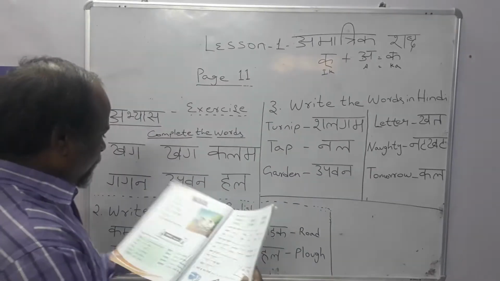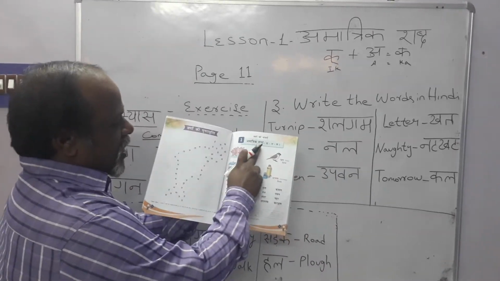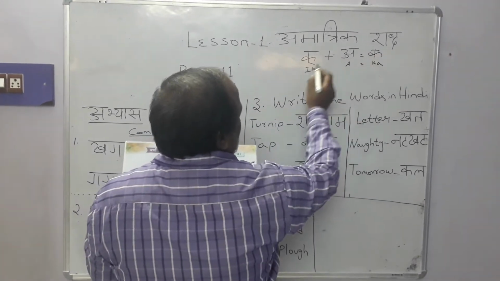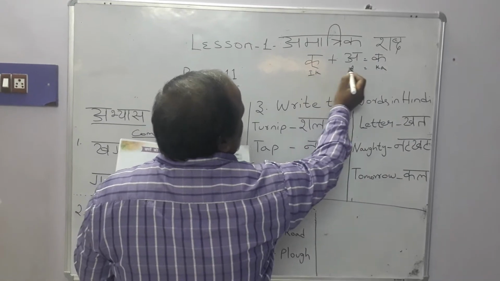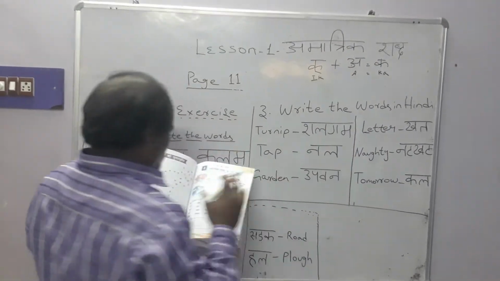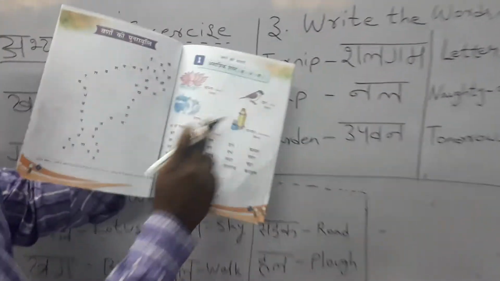So we already completed lesson 1, Amatrik Shabd. Amatrik Shabd is nothing but the half letter of Ka, called Ik plus A is equal to Ka. Then we went through the pictures like Kamal, Kag, Gagan, Sky.